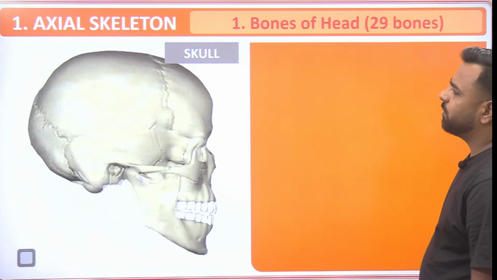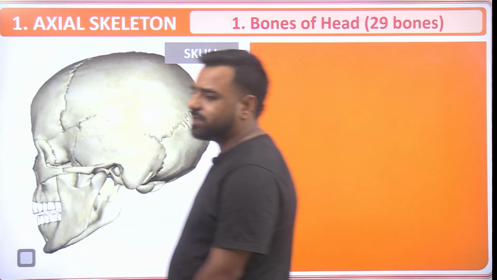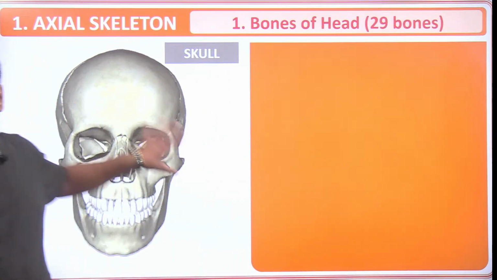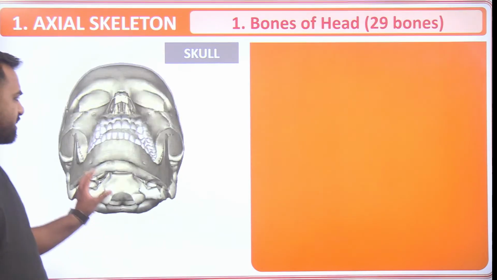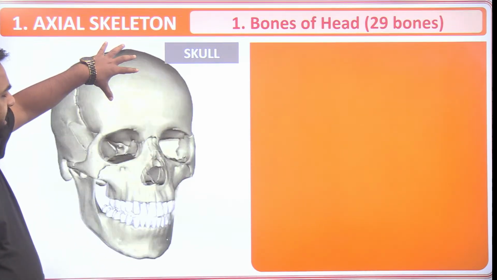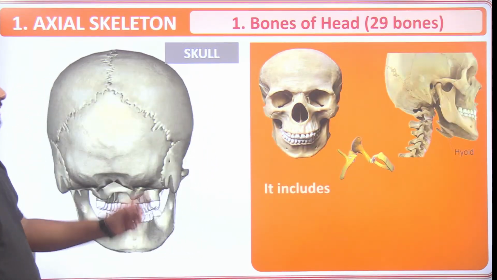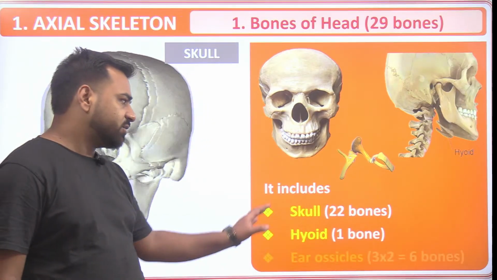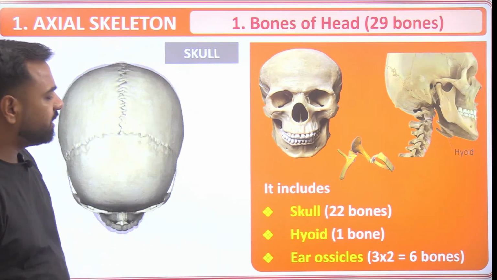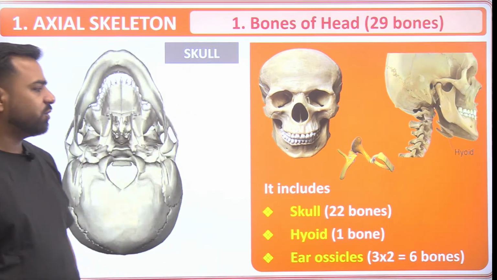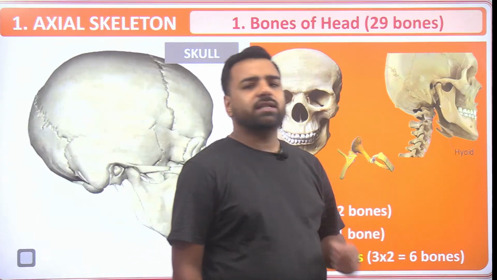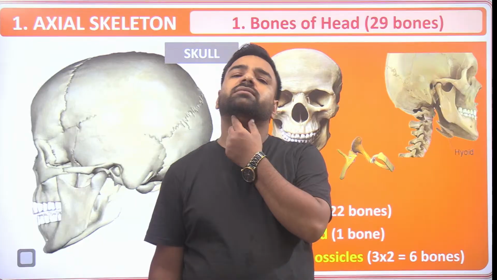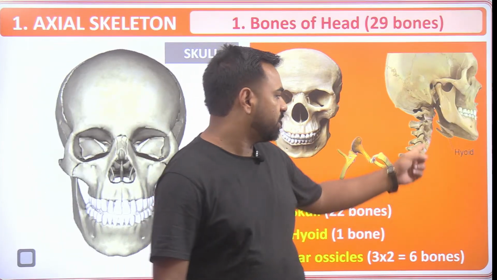Okay. Now, first of all, let's talk about the axial skeleton, in which 80 bones are there. This is our skull portion, right? If I talk about the skull portion, how many bones are there? Just see, this is the head part and this is the face part. It includes the skull, which has 22 bones, the hyoid, which is 1 bone, and the ear ossicles, 3 times 2, that is 6 bones. Now, which one is the hyoid? The hyoid bone is located here in our neck, so you can link it with that.